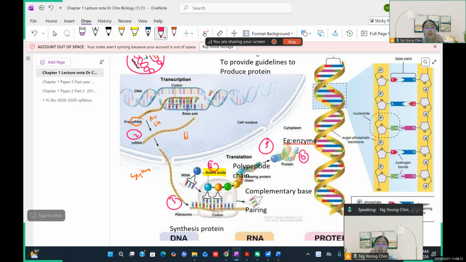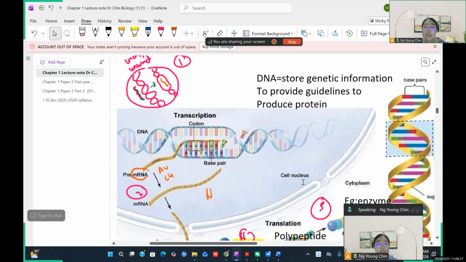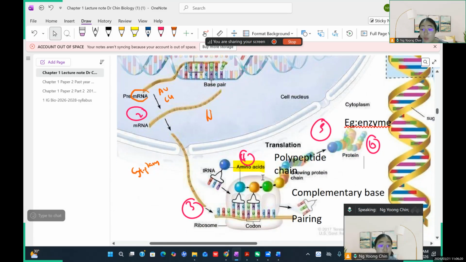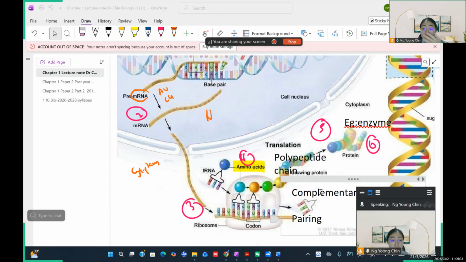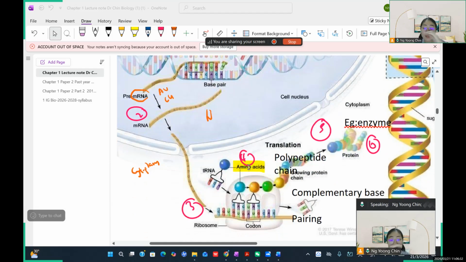So you should know the relationship between the DNA and the sequence of amino acids. The sequence of amino acids is actually determined by the sequence of the DNA bases. Do you agree with me? You have about 20 types of amino acid in your body, 你有20种 amino acid 在你这个身体里面. These amino acids can join in different sequences, and if they are in different sequences, they can produce different types of proteins. Understand?